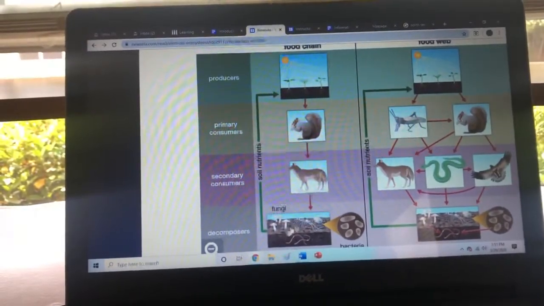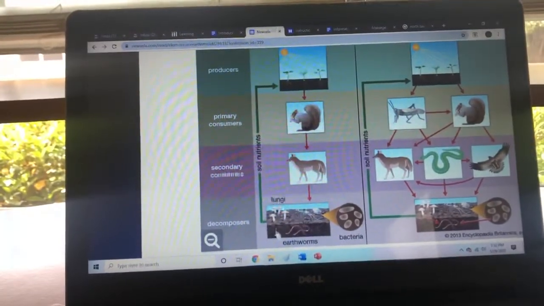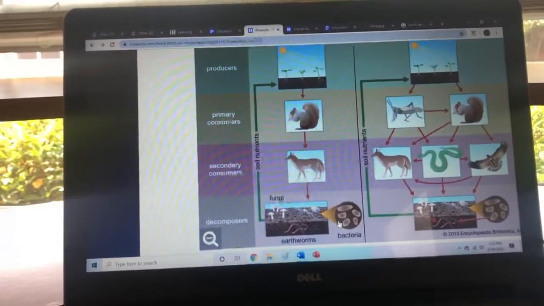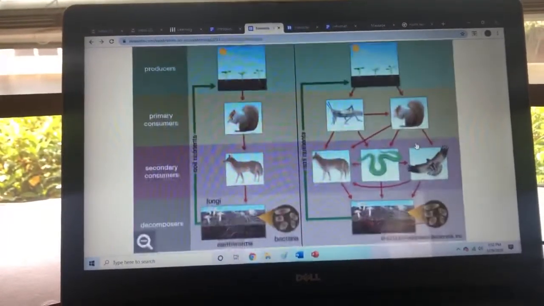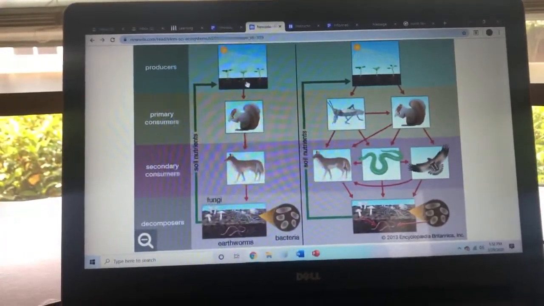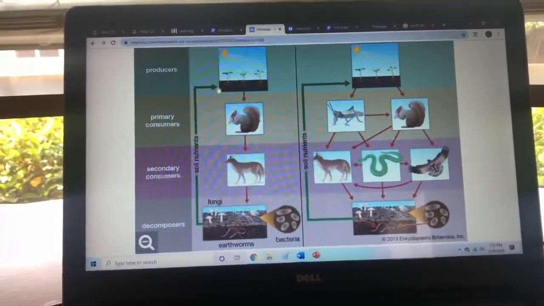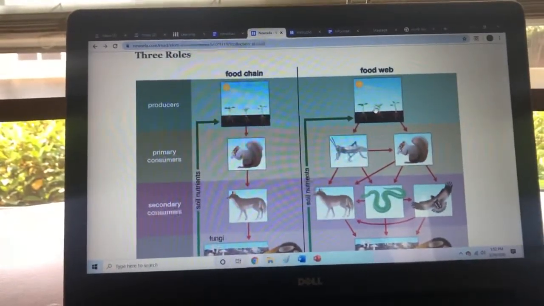And the decomposers, the fungi, the bacteria, the earthworms, are breaking everything down. And over here, what they break down gives nutrients to the soil, which makes that initial food. And over here, we have our food web.